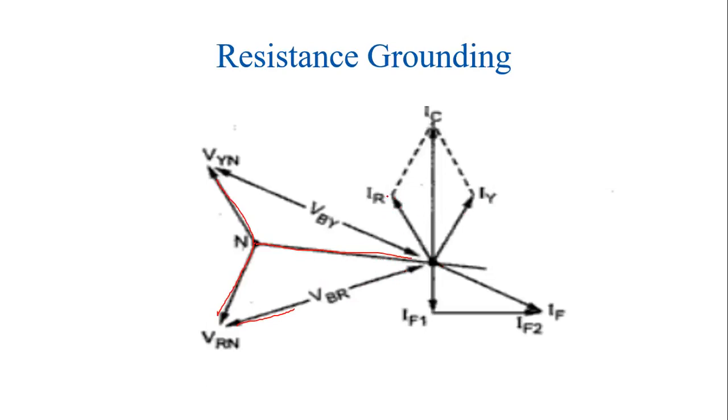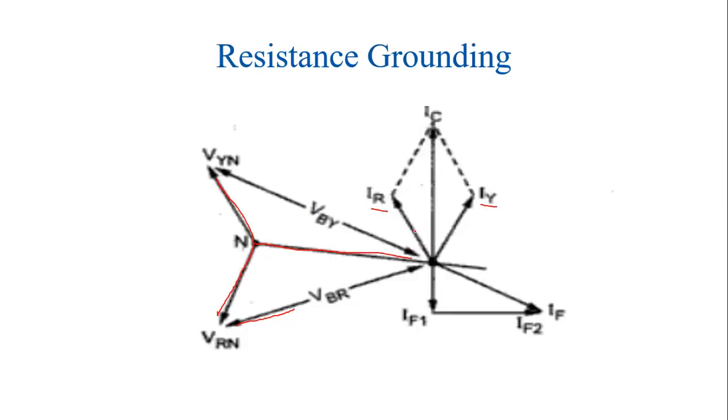So this is actually VBR and this is VBY. Since for the star connection the two currents are the same, here it is represented as IR and IY. So in order to get these phase voltages, here we'll be representing VBR and VBY. Now we can draw the two vectors IR as well as IY.